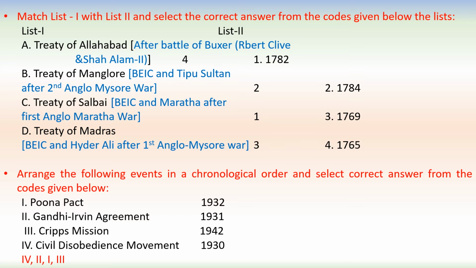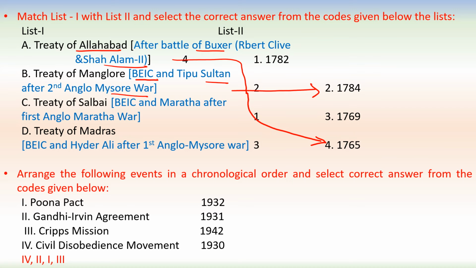Next question, we have to match list 1 with list 2 and select the correct answer. List 1 has treaties, list 2 has their years. Treaty of Allahabad, and it was signed after the Battle of Buxar between Robert Clive and Shah Alam II. So it was done in the year 1765. Treaty of Mangalore, and it was signed between the British East India Company and Tipu Sultan, after the Second Anglo-Mysore War. So it was signed in 1784.